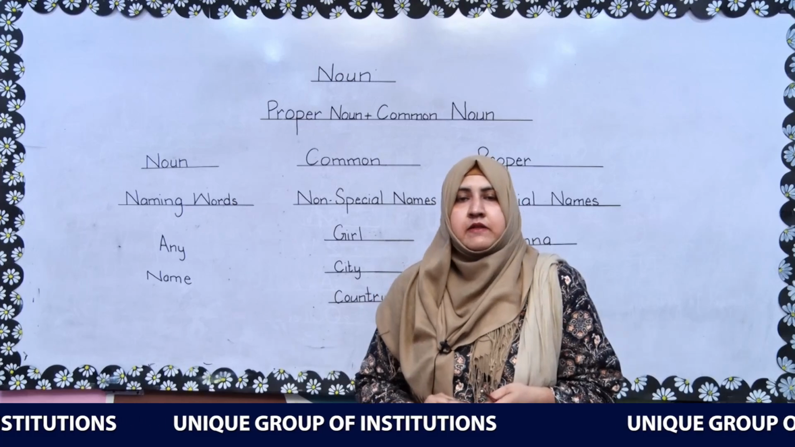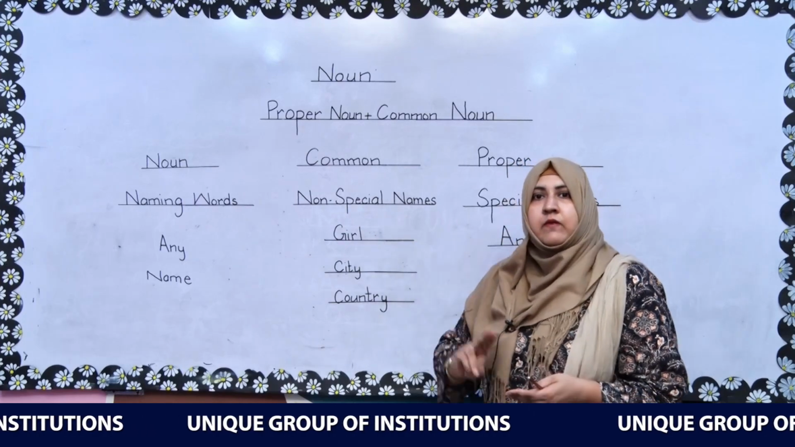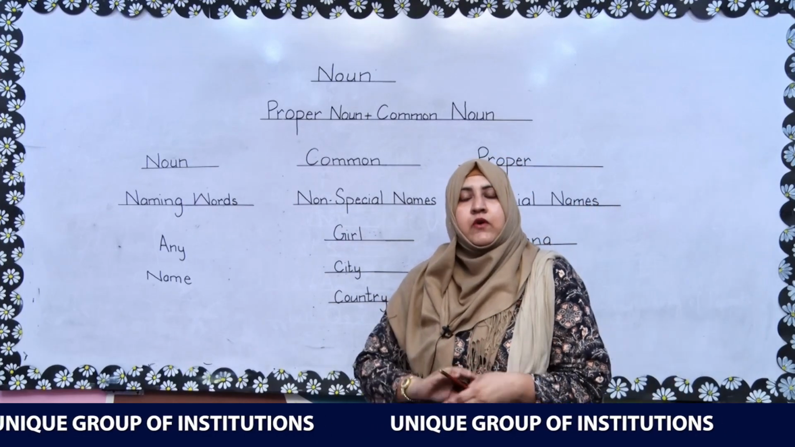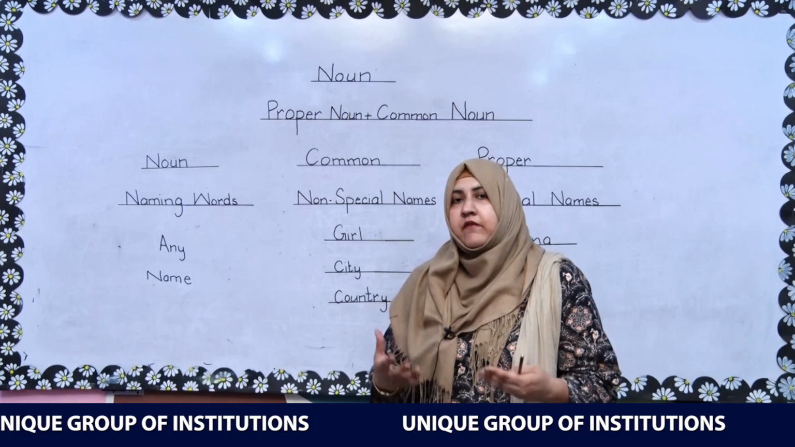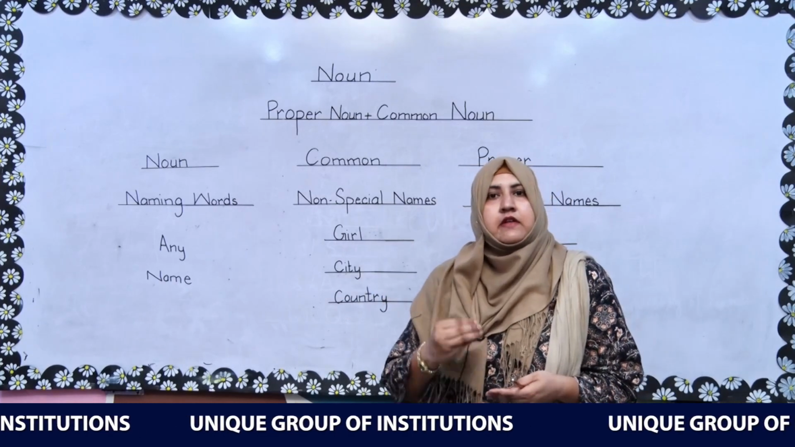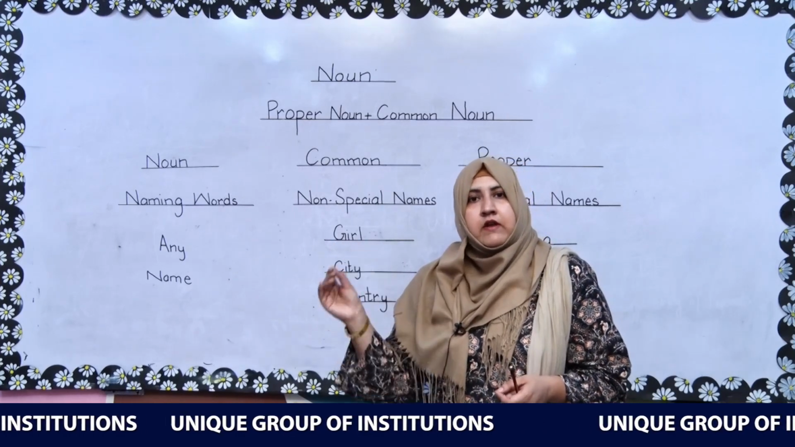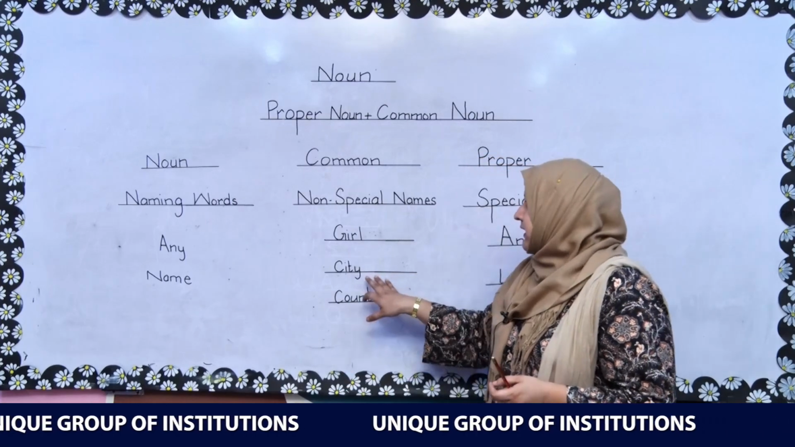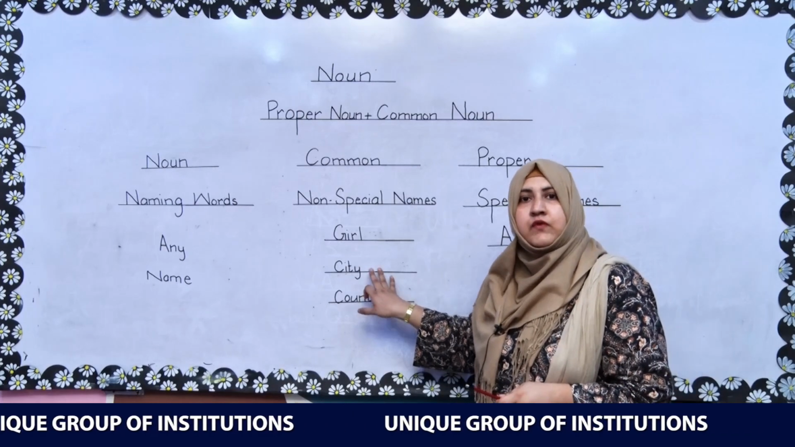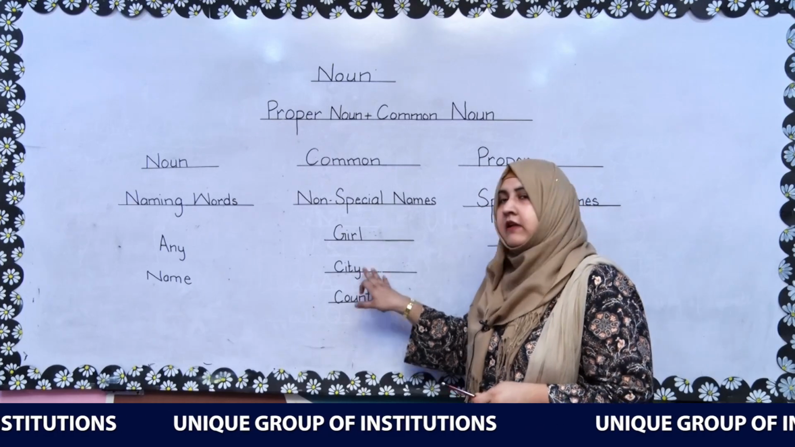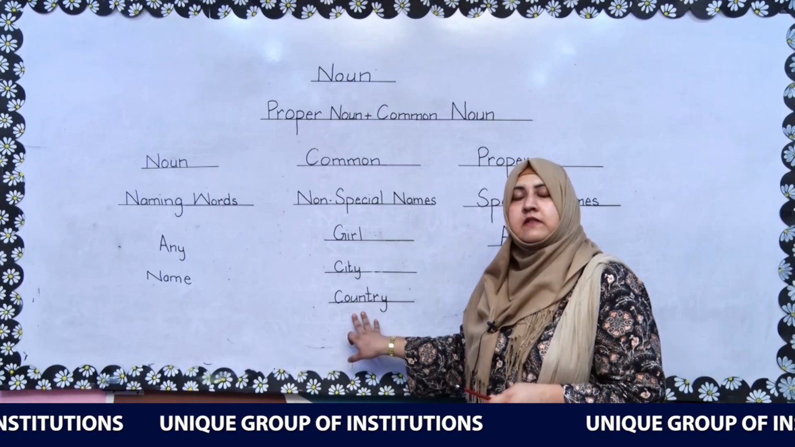But we have two types of nouns. First is common nouns. Common nouns are non-special names. It means these words can be used for a different group of people, for many people, for everyone. Like girl. Every girl is referred to as a girl. This word is used to refer to the girls living worldwide. Second, every city is referred to as a city, which is a noun. Then country, similarly, is a common name, so it is a common noun.